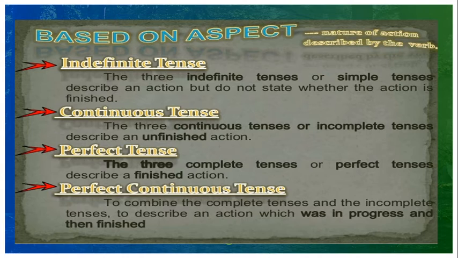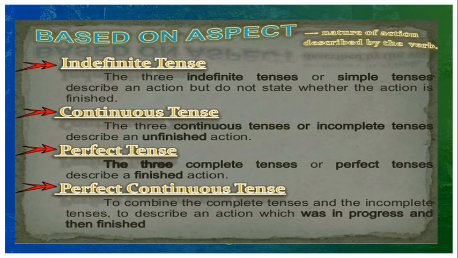The second, continuous form of the verb. What is continuous form? The three continuous tenses, that is the present continuous, past continuous, future continuous. Continuous tenses are incomplete tenses. These three describe an unfinished action. Next, perfect tense. Three complete tenses or perfect tenses describe a finished action: present perfect, past perfect, future perfect. All the three perfect tenses describe a finished action.